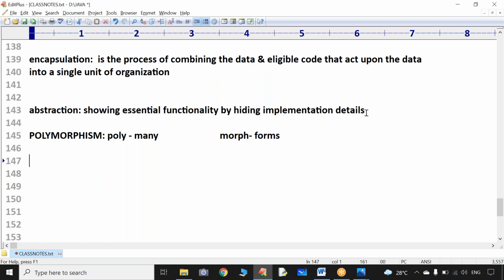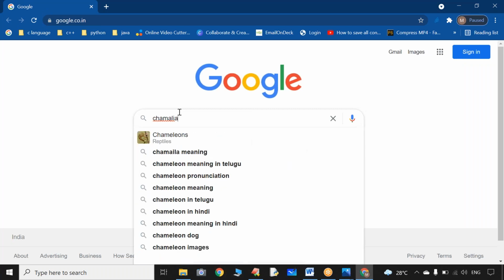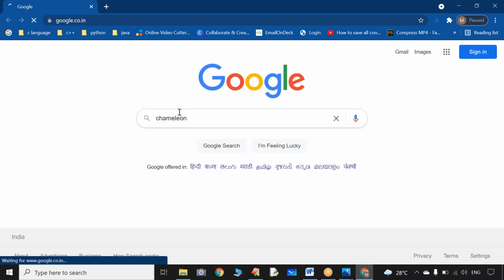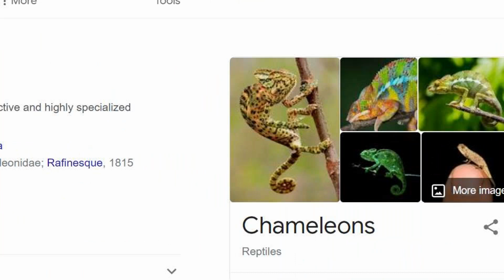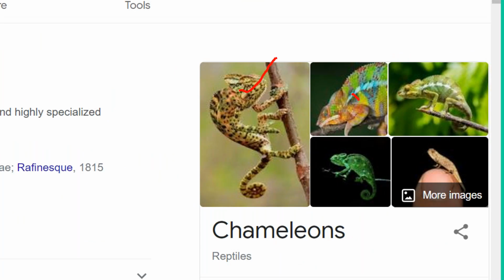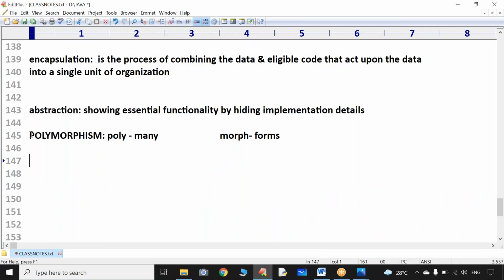I will show you one creature in this world. I think we can call it a chameleon. In Telugu, we call it Usaravelli. Observe that this chameleon can change its color based on the environment. Based on the surroundings, it is going to change its color. The same object exhibiting different colors is nothing but polymorphic.